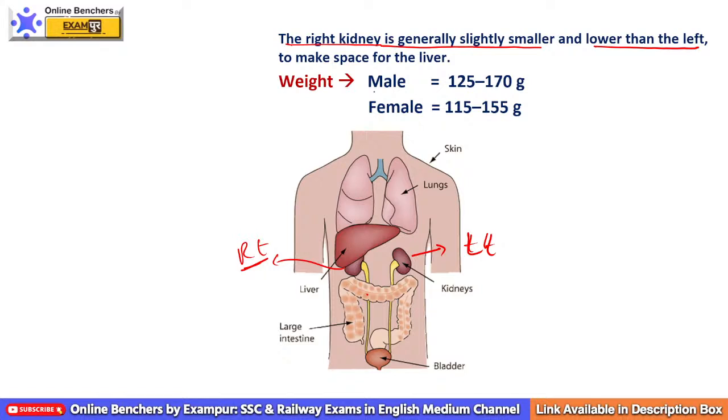So the right kidney is generally slightly smaller and lower than the left kidney to make space for the liver. Just remember, guys, the right kidney is slightly smaller and lower in position with respect to left kidney. Now when we talk about the weight, the weight of kidney in males is about 125 to 170 grams, and in female it is about 115 to 155 grams.